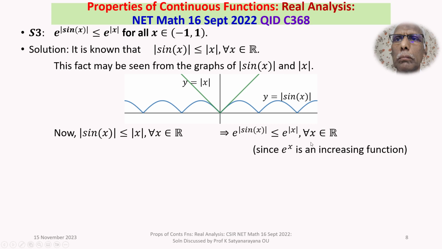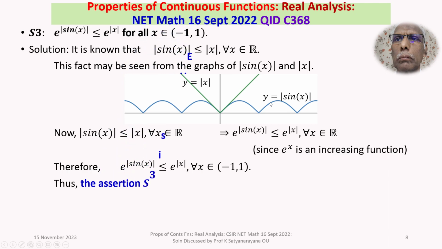Therefore, this is also true for all x belongs to the open interval minus 1 to plus 1. Therefore, e power mod sin x is less than or equal to e power mod x for all x belongs to the open interval minus 1 to plus 1. Thus, the assertion S3 is also true.